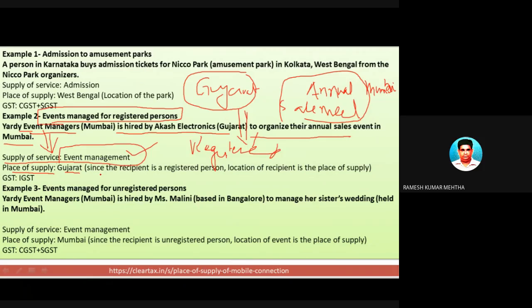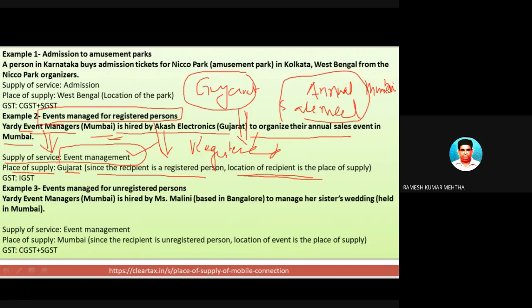Gujarat in this case, because since the recipient is registered, the location of the recipient is the place of supply. So where event management is a service provided to a registered person, the place of supply is the location of the recipient of the service if he is registered. So in this case, where is he registered? He is registered in Gujarat.